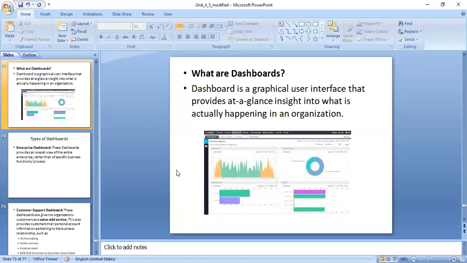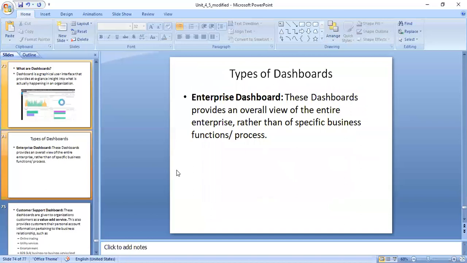You can take a live example of shares also, where Nifty or Sensex will be there. That is also one kind of dashboard. You can take the example of an IPL dashboard also. They will ask you in the examination the question: what is a dashboard, and mention the different types of dashboards also.